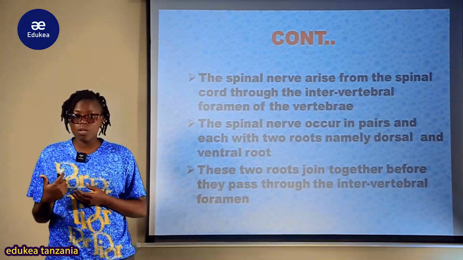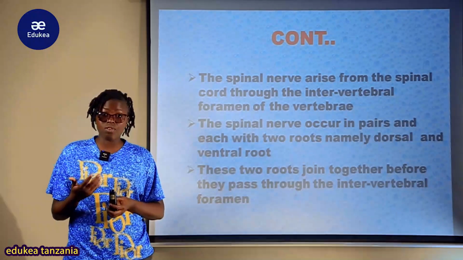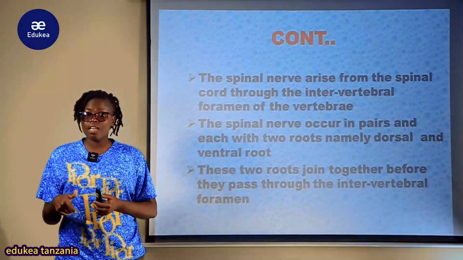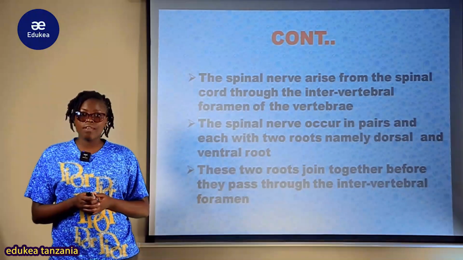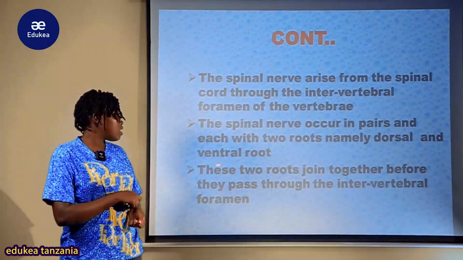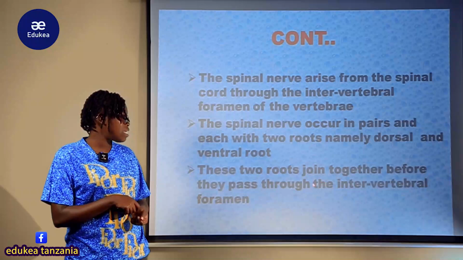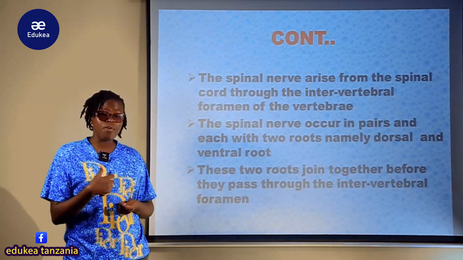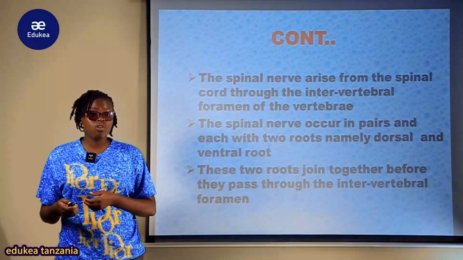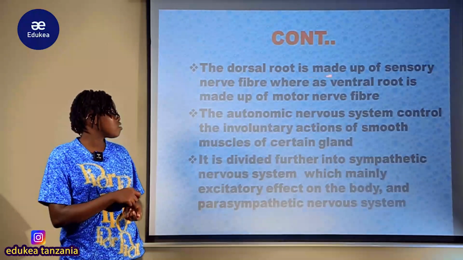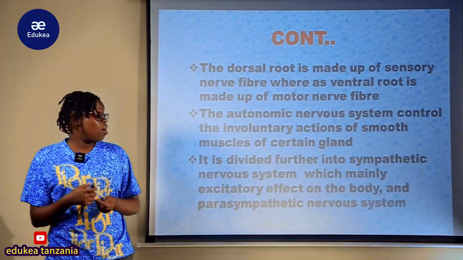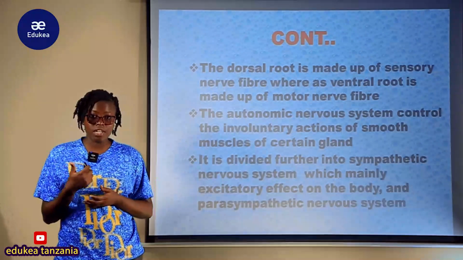Katika spinal cord tumeweza kuangalia kwamba the sensory neurons zenyewe zinakuwa zina enter katika spinal cord to the dorsal, lakini zinakuwa zina leave from the spinal cord to the ventral nervous system ambayo zinakuwa ni motor towards the effectors organ. So these two roots join together before they pass through the intervertebral foramen. Before they pass through this intervertebral foramen, they tend to join or to fuse together. The dorsal root is made up of sensory nerve fibers, and the ventral root is made up of motor nerve fibers, as we already discussed.